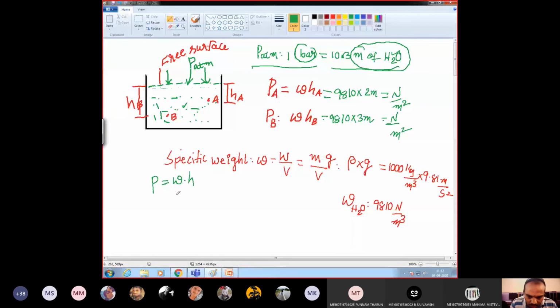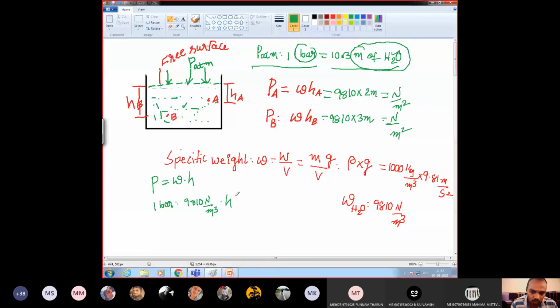Now here, let us assume P is equal to 1 bar atmospheric pressure, and the specific weight of water is 9810 Newton per meter cube, and H is the unknown value we are finding.